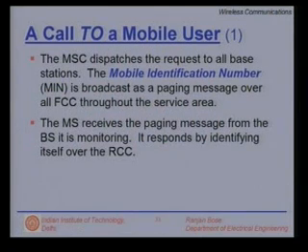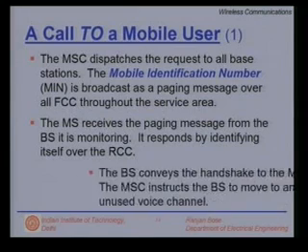It is another code. So, the mobile station receives the paging message from the base station it is monitoring, because it was already in touch with one base station at least. So, when that particular base station pages it, that is broadcasts this mobile identification number, the mobile station must respond. It responds by identifying itself, but over the reverse control channel.